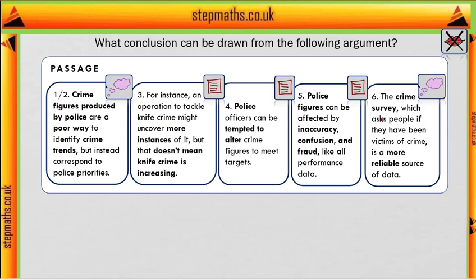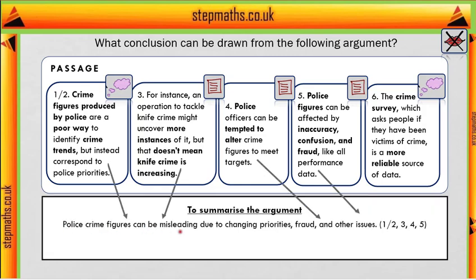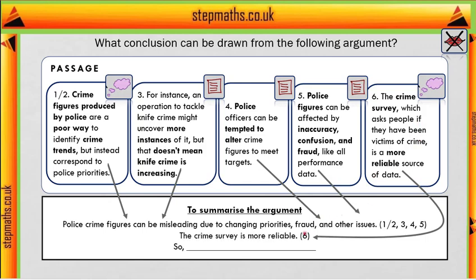However, these two opinions do kind of summarise what the writer's thinking. They're basically saying the police crime figures aren't a good method and the crime survey is a better method, and then all the rest of these facts are just evidence that the police crime figures aren't particularly good. So if we want to summarise this, they're basically criticising the police crime figures. It could be due to changing priorities, fraud and other problems, and then they say the crime survey is better, and then something is meant to follow from this. So what's the obvious thing that the writer is arguing toward? Well, if they're saying the police crime figures have problems and the crime survey is better, then it looks like what they're saying is we should use the crime survey instead.